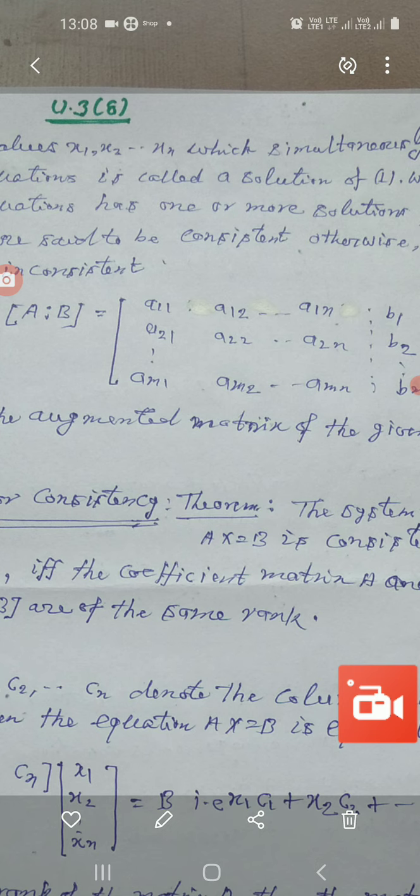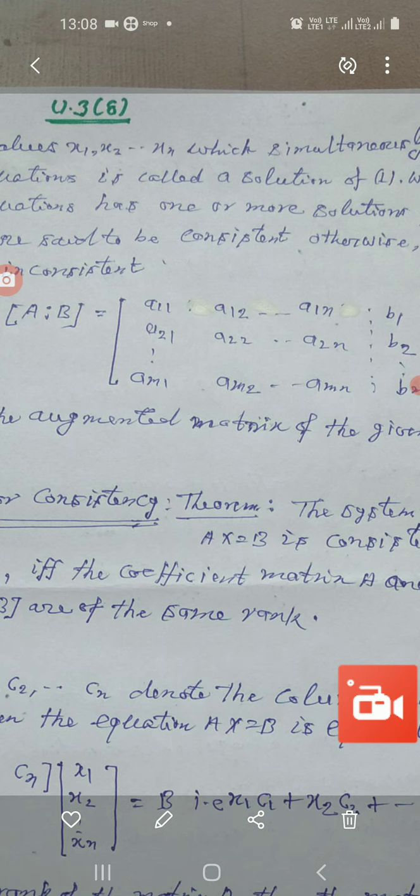Meaning if the rank of the coefficient matrix and the rank of the augmented matrix are equal, then the system of equations Ax = B is consistent, otherwise inconsistent.